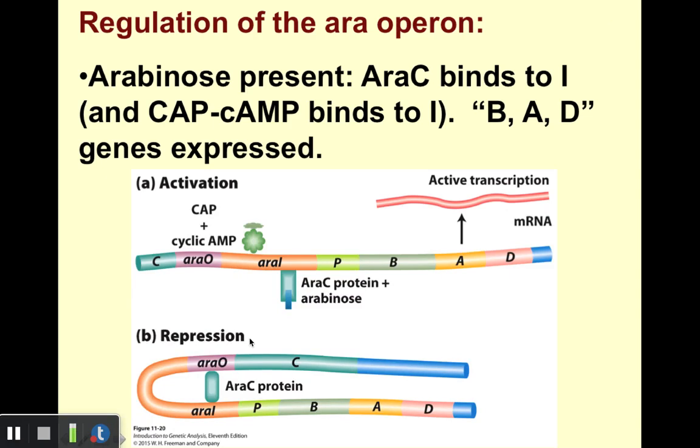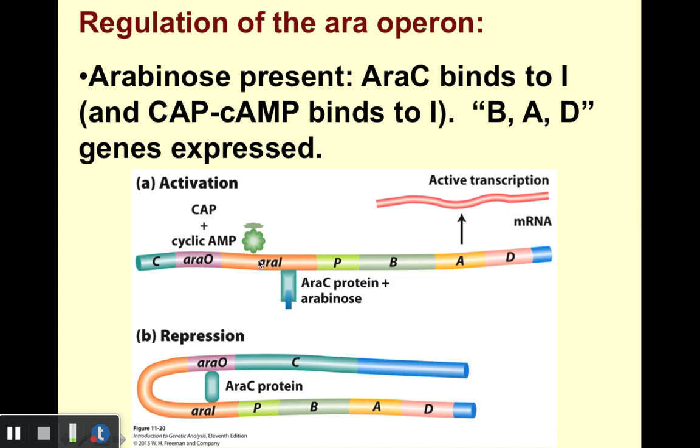So the regulation of this operon, the ara operon, goes something like this. When arabinose is present, a control protein, which we abbreviate AraC, which comes about as a result of being coded for by the C region, binds to the I region, like we see here.